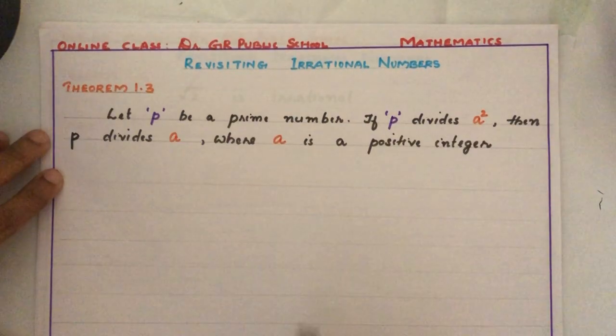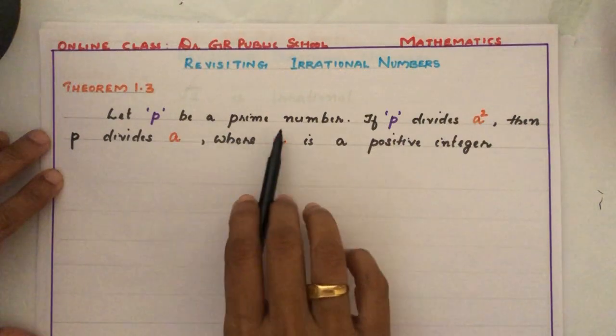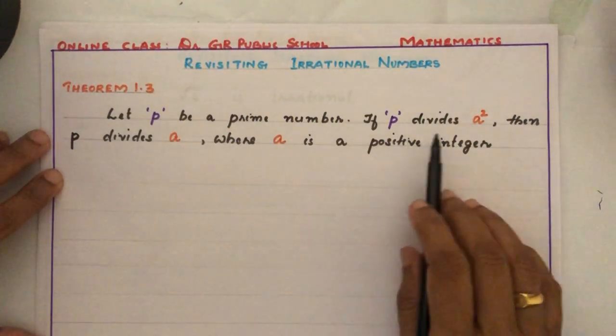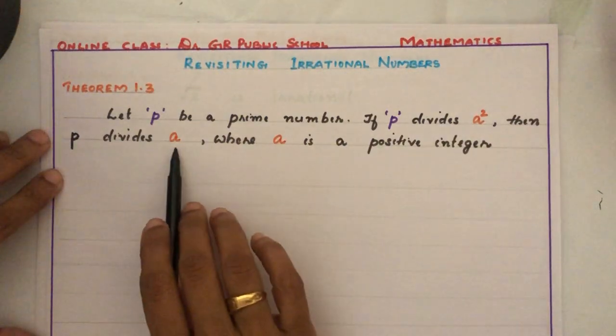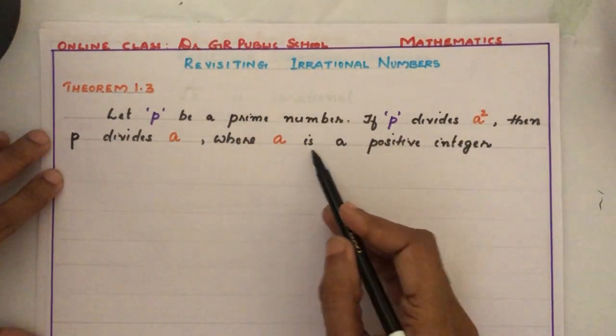So what did you understand from this statement? P is a prime number. P divides a square. Then P divides a. a is a positive integer.